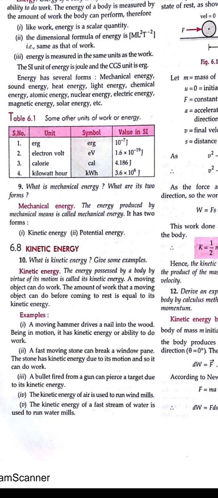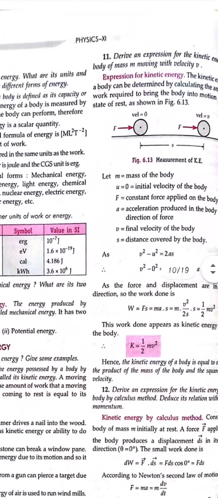So what is kinetic energy? That is the energy possessed by a body when the body is in motion. So a moving body possesses kinetic energy. The amount of work that a moving body can do is said to be the kinetic energy. So any moving object or body in motion will possess kinetic energy.